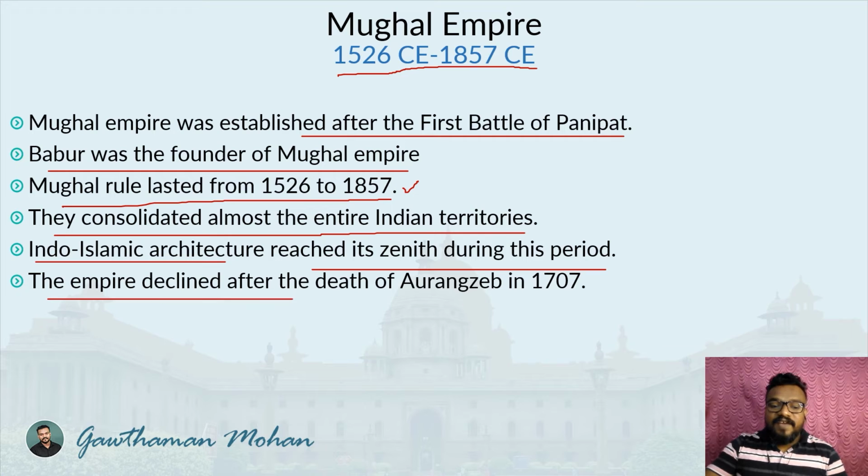The empire declined after the death of Aurangzeb in 1707. Declined means the disintegration started in 1707, and it was completed in 1857. Aurangzeb was also a great warrior and a great ruler, and after his death, the rule disintegrated and got weakened. Weakened means that in many other parts of the territory, different empires or kingdoms emerged. That is one reason. On the other hand, another reason was the arrival of the Europeans and their influence in the region.